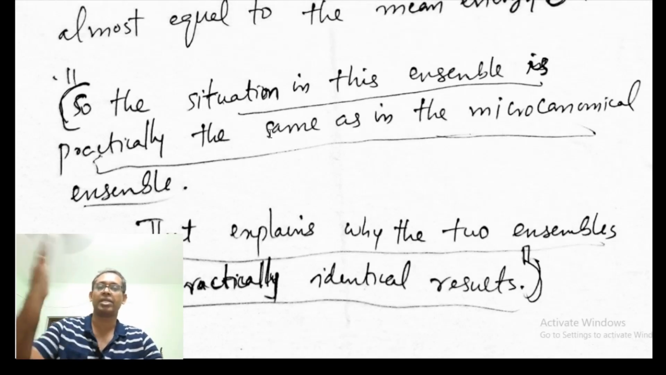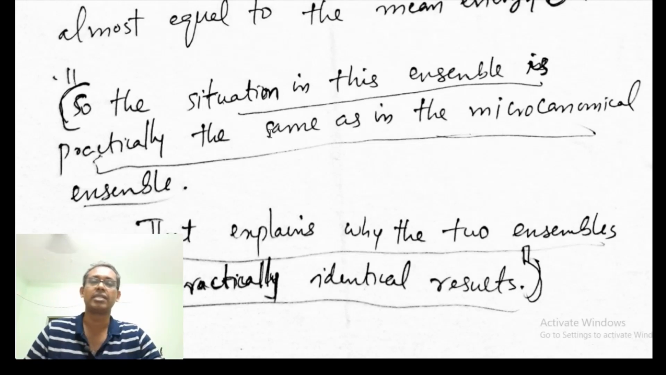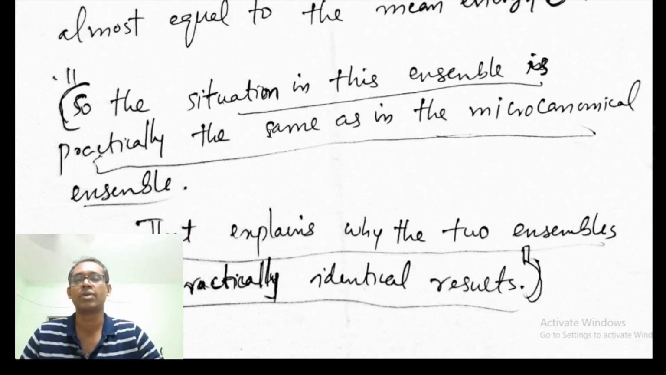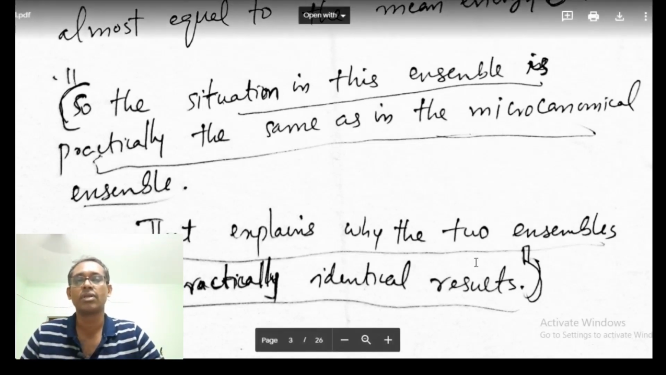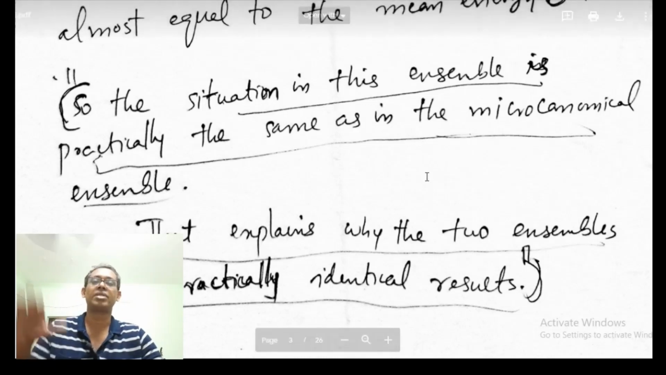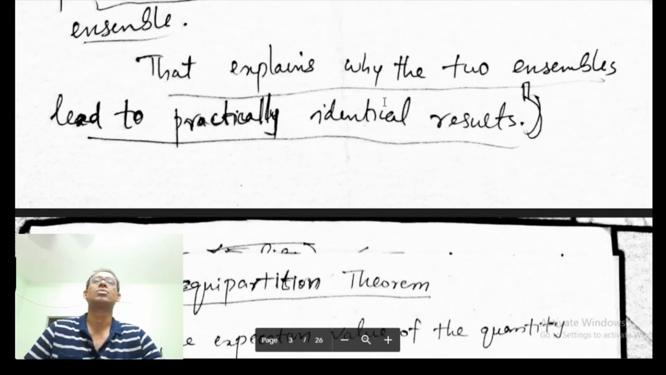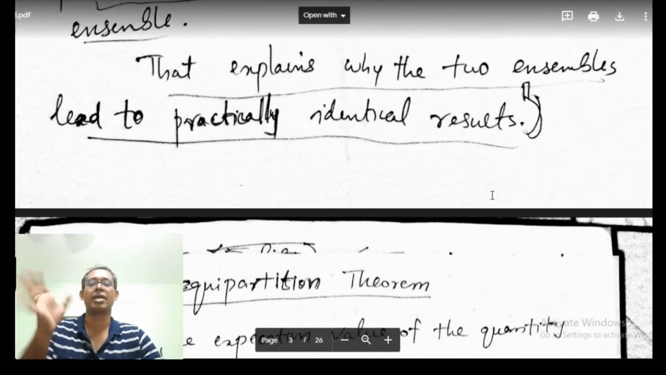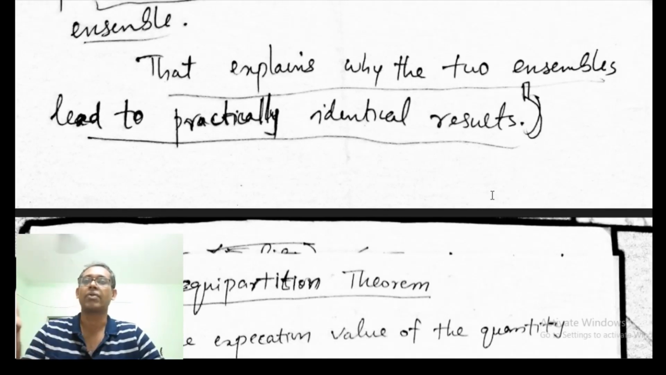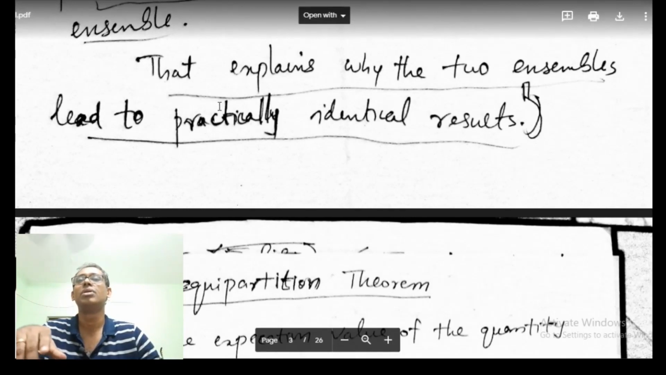Theoretically, even though the energy can fluctuate, its relative root mean square fluctuation is very, very small. So that means all the systems in the ensemble have the same energy. That explains why the two ensembles, the canonical ensemble and the microcanonical ensemble, lead to practically identical results.